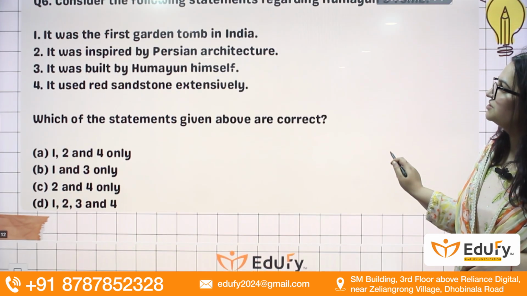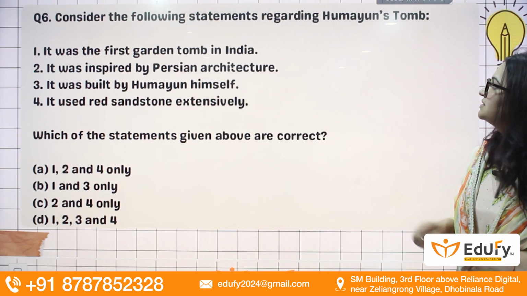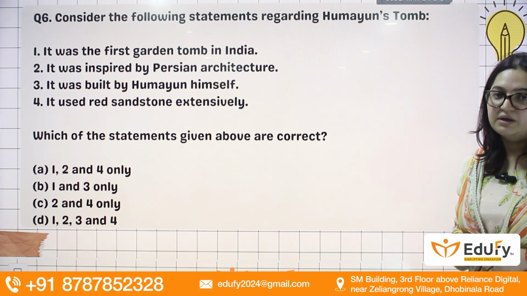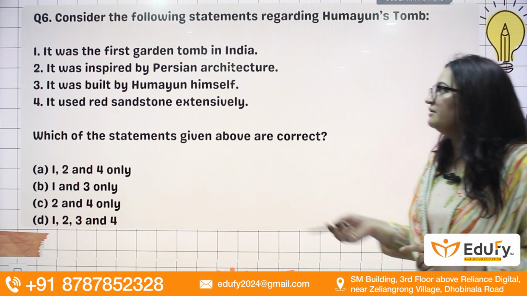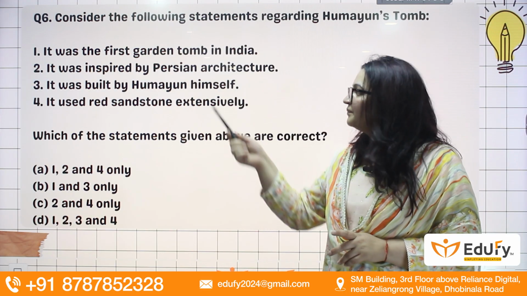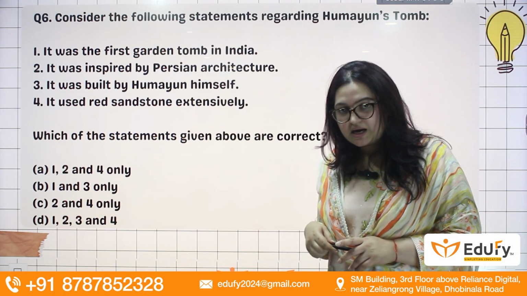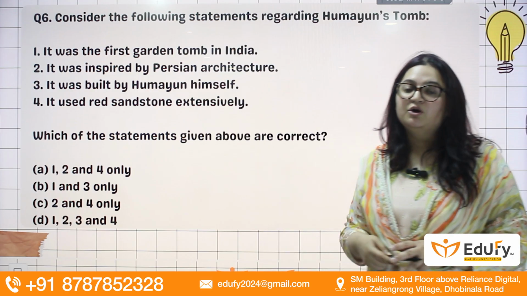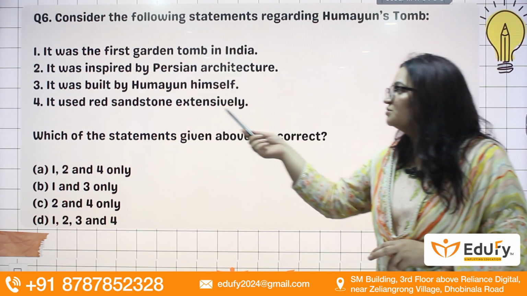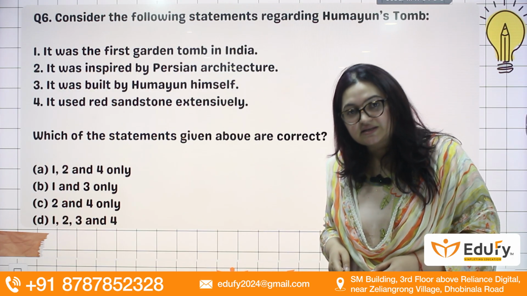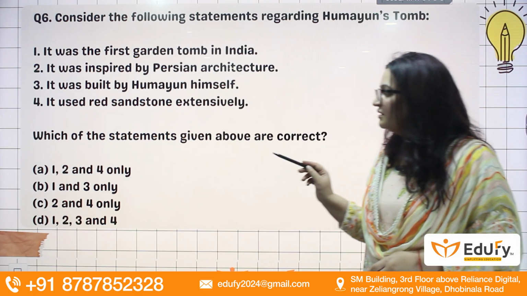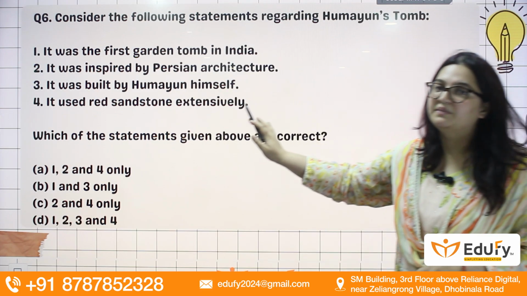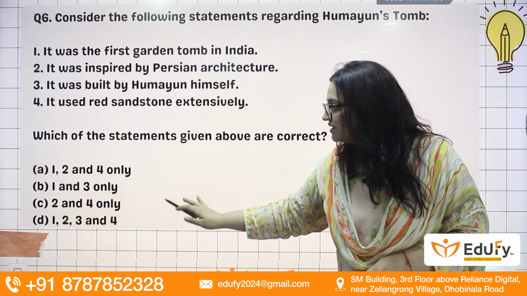Coming to the next question, question number 6. Consider the following about Humayun's tomb. It was the first garden tomb in India. It was inspired by Persian architecture. It was built by Humayun himself. It uses red sandstone extensively. So here, see, it was not built by Humayun himself. So statement 3 goes.